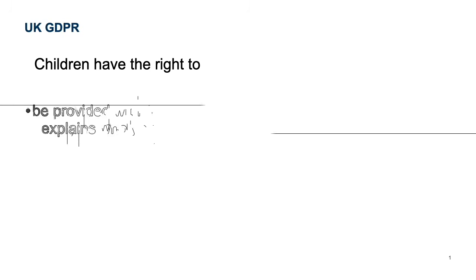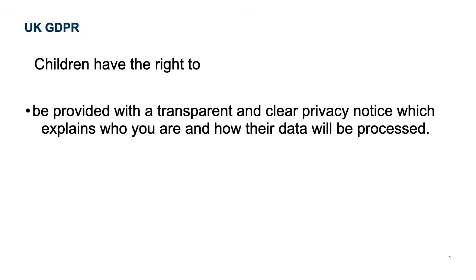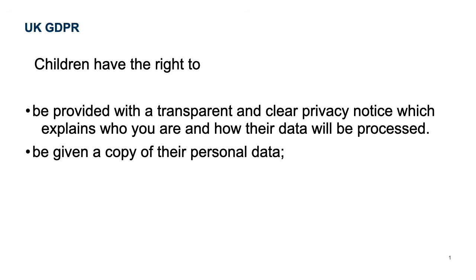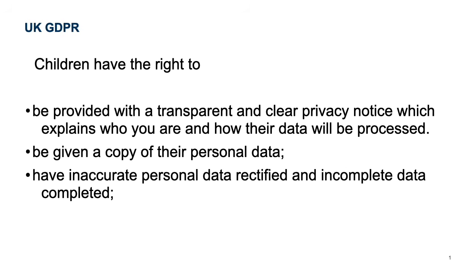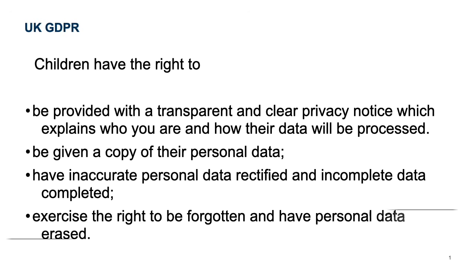Children have the same rights as adults over their personal data under the UK General Data Protection Regulation, or UK GDPR, and the Data Protection Act 2018. Under this, and alongside other rights, children have the right to be provided with a transparent and clear privacy notice which explains who you are and how their data will be processed, be given a copy of their personal data, have inaccurate personal data rectified and incomplete data completed, exercise the right to be forgotten and have personal data erased.